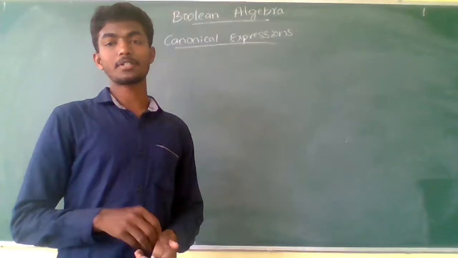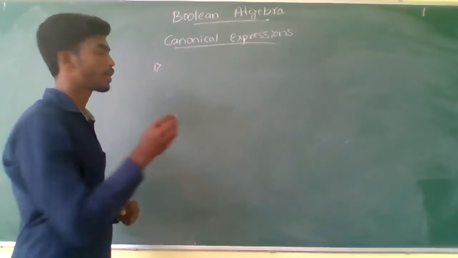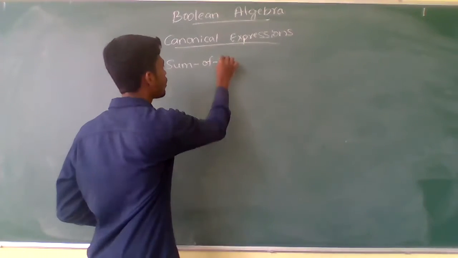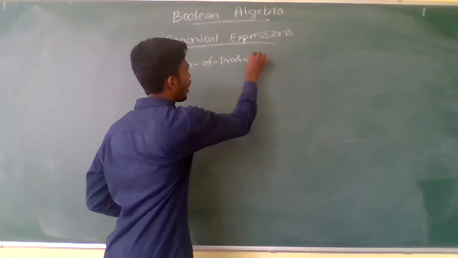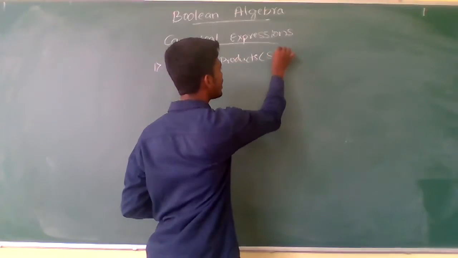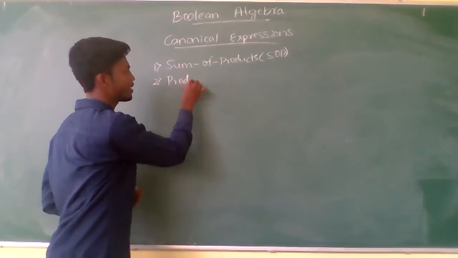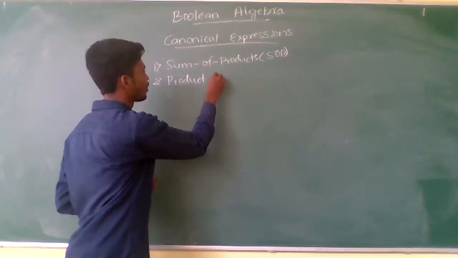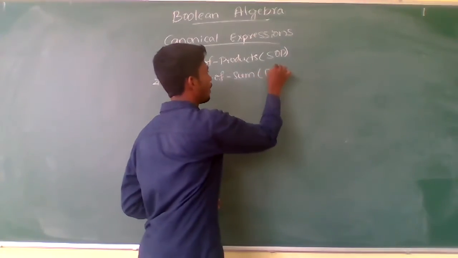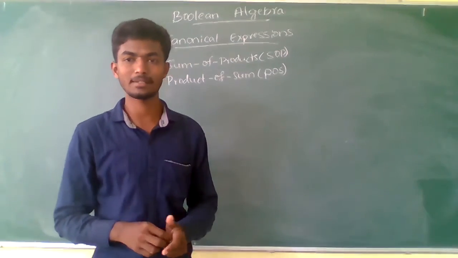For canonical expressions we have two different types. One is based on the min terms, which is sum of products, or simply you can call it SOP. Another type is product of sums, based on the max term, or simply you can call it POS, where SOP is based on the min term and POS is based on the max term.